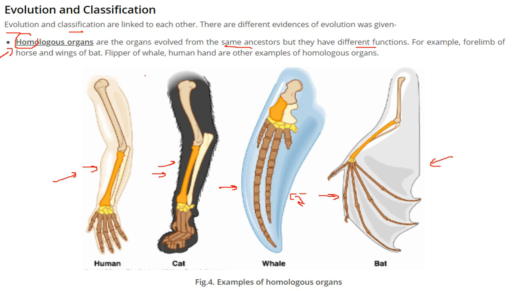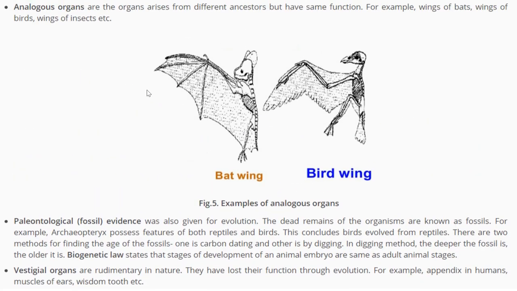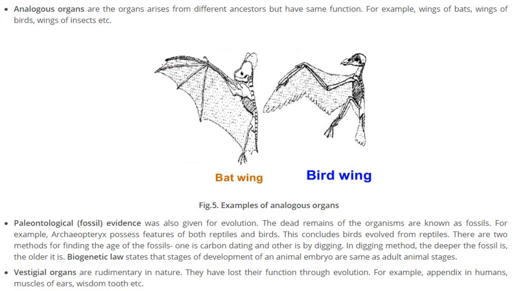So the forelimb of the horse, the wing of the bat, the flipper of the whale, the human hand, these are all examples of homologous organs, because they have the same ancestor but different functions. Analogous organs come from different ancestors but have the same function. The function of a bird wing and the function of a bat wing are the same.